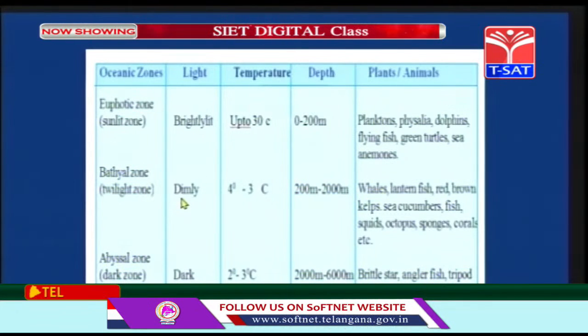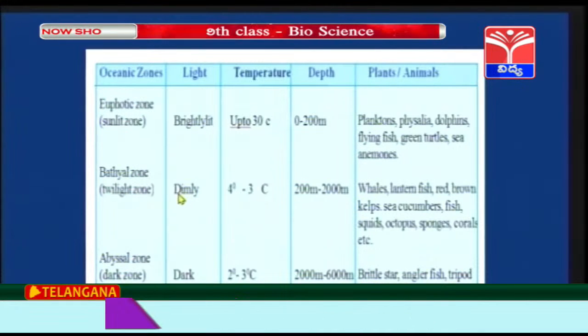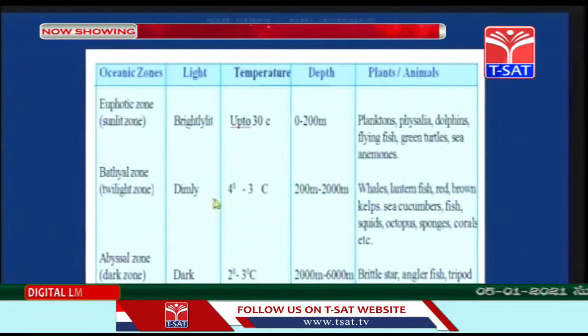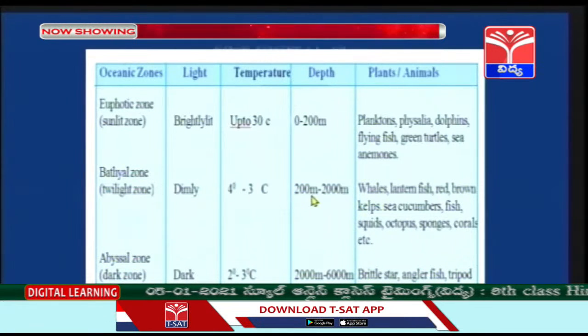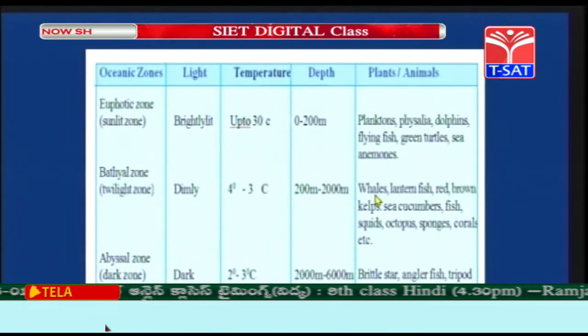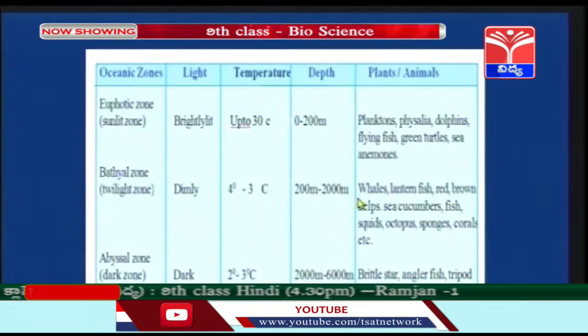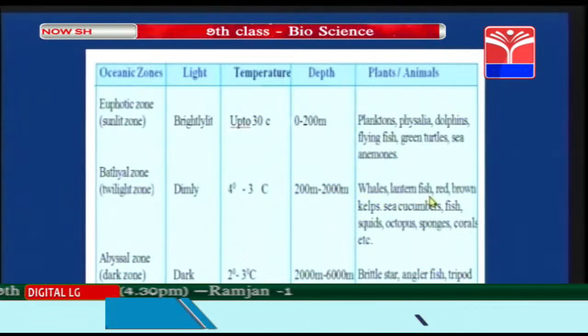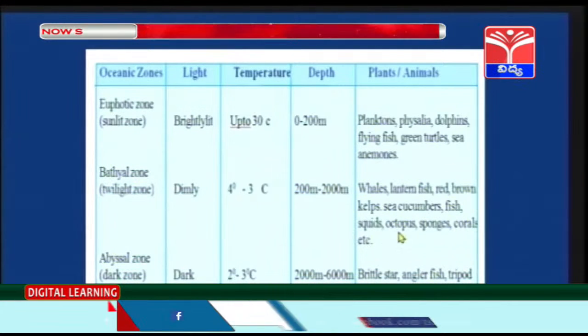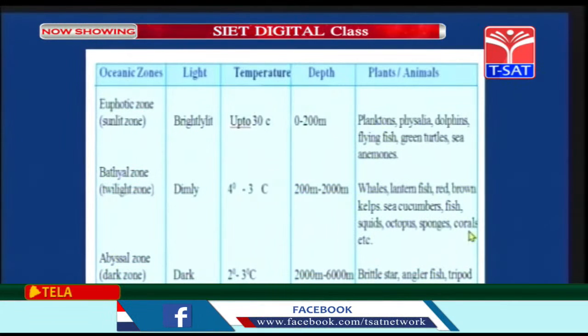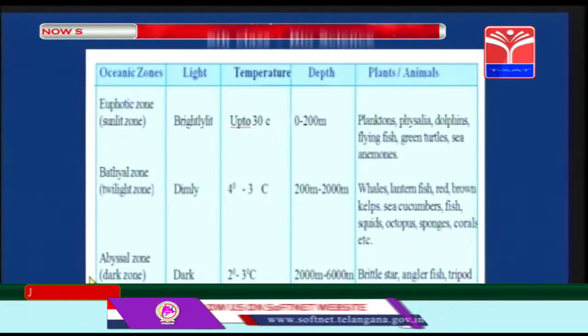Now, the second zone, children, that is the bathyal zone, the twilight zone. It is dimly lit, as I told you, children, like the moonlight on a full moon day, 4 to 3 degrees centigrade. The depth is 200 meters to 2000 meters. The plants and animals are whales, lanternfish, red-brown kelps, sea cucumbers, fish, squids, octopus, sponges, corals, etc.